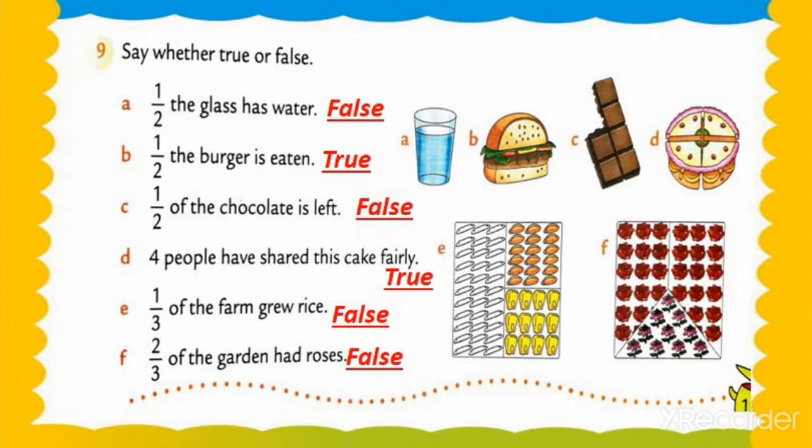Question number 8, choose a fraction to show about how much each one holds, and question number 9, say whether true or false. Both these questions we have done now, and also exercise number 7a is done. Understood? I hope you all have understood, my dear students.